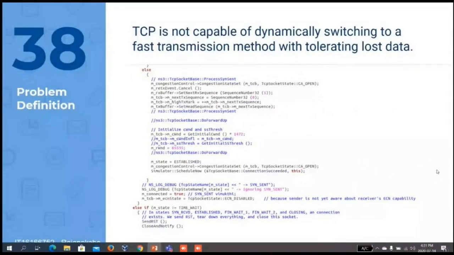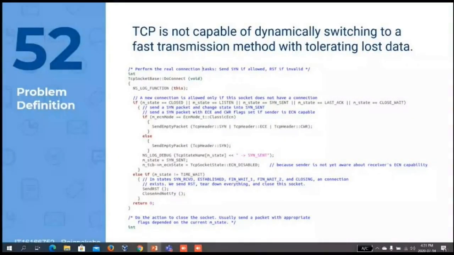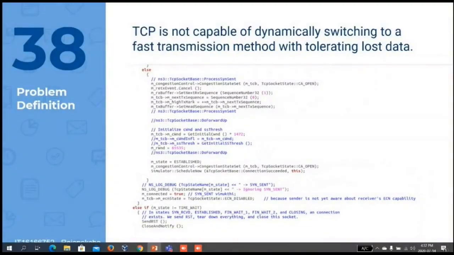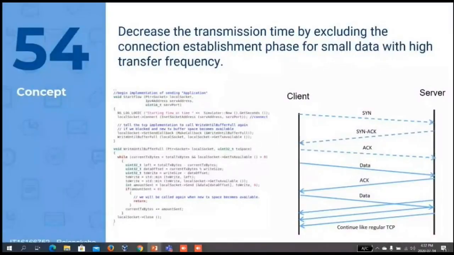Okay, so here you can see that this is the existing TCP code. This is the method which receives the initial request. As you can see, this method is always trying to send a SYN packet without considering the receiving data's behavior. So as an improvement to this, this is a part of the modification I have done. Here I'm assigning default values to the source code so that I can reuse them later. And also here, I'm ignoring the initial SYN packet sending method.